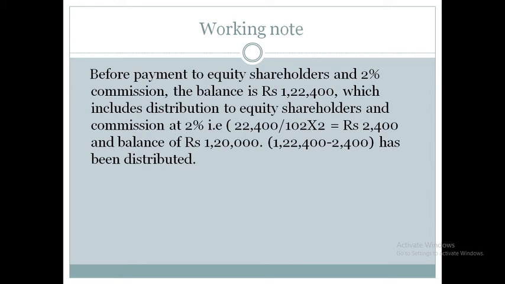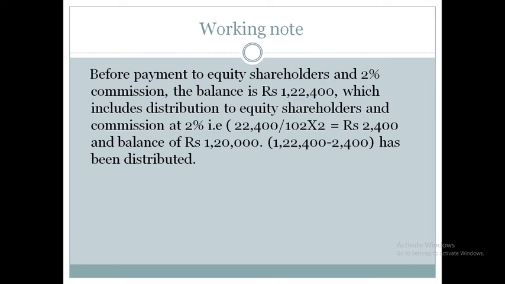So this 1,22,400 is considered as 102%. Out of this 102, we give 2 percent to the liquidator and the remaining 100% to the equity shareholders.